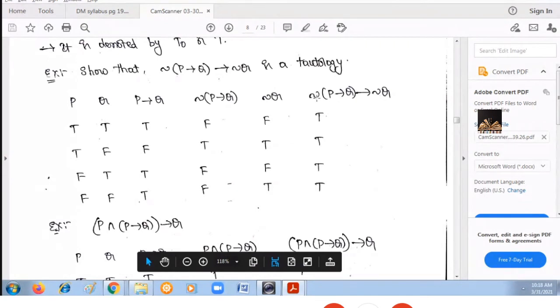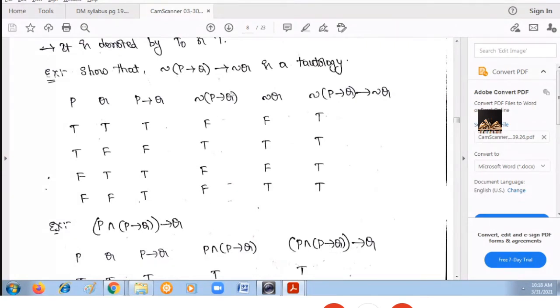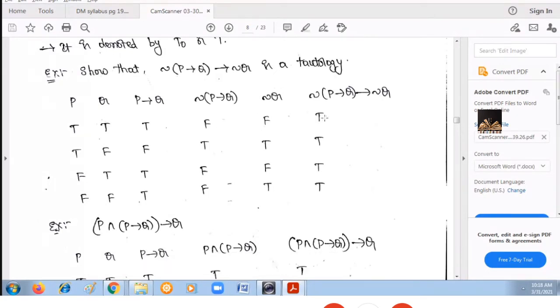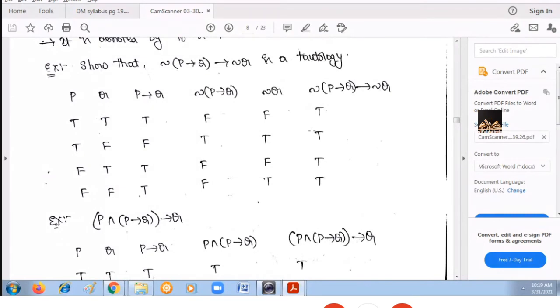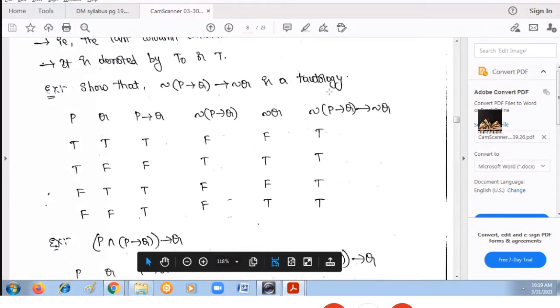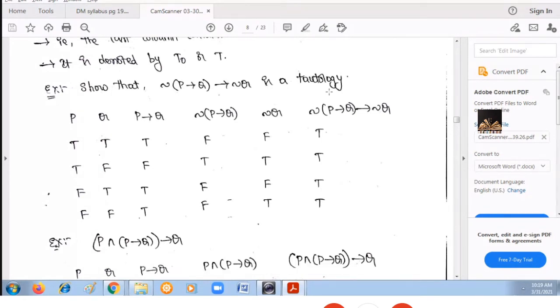Now for the last compound proposition, take the negation of P implies Q column and the negation Q column. This is your hypothesis, this is your conclusion. Right? If only the conclusion is false, then the result is false. But here both are false, so the result is true. In all the cases, nowhere is only the conclusion false. So all the combinations give only true values. Whenever this last column gives all true values, I can say the given compound proposition is a tautology.